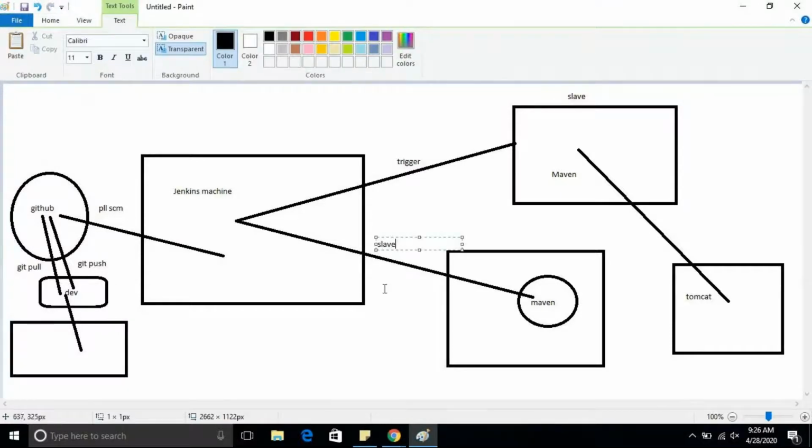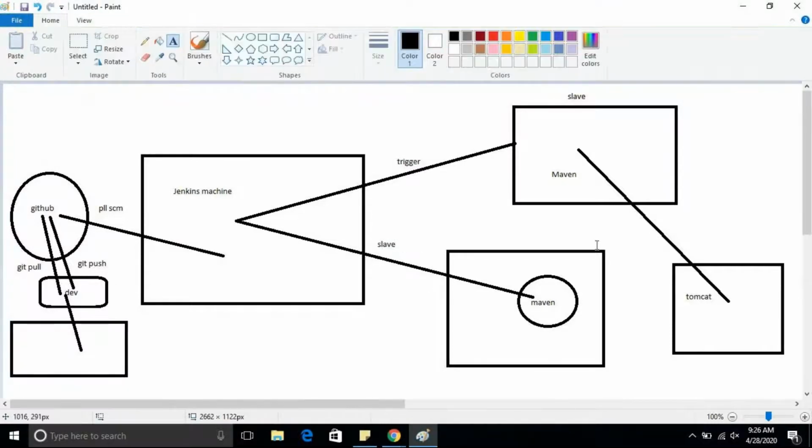Not this EC2 instance, not this Docker host. I need one image, and on top of this image your build will be built. You have to get the code and build your application, and then sonar checks and Nexus checks will happen on top of this server.